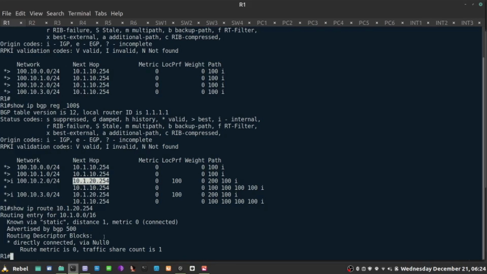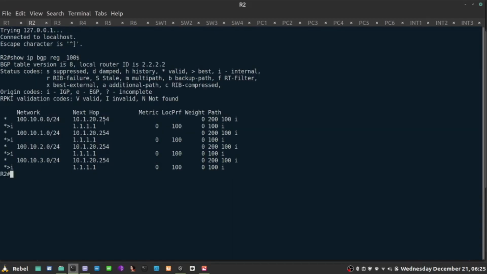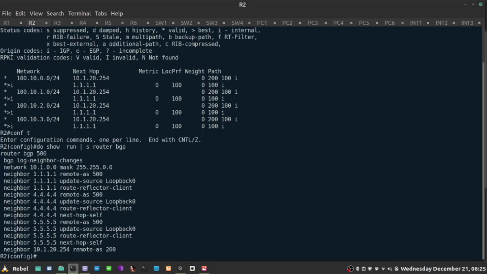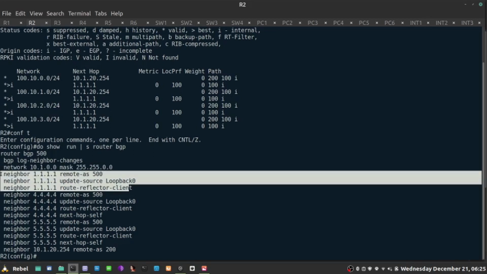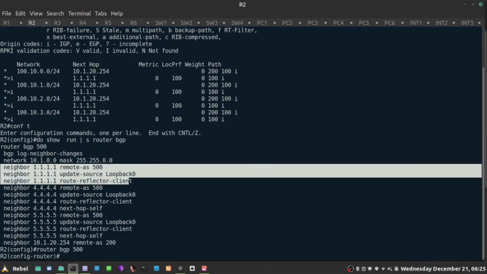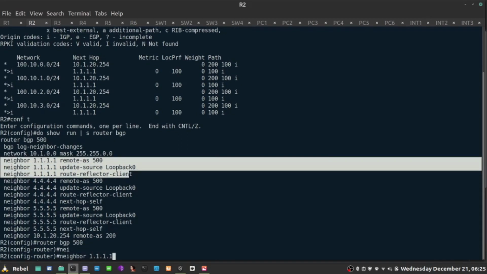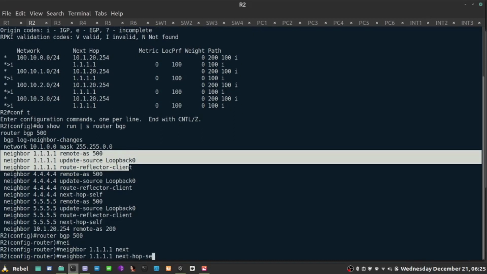It's better actually to do that this way. What I prefer to do, because I'm using a default route to reach that destination, what's better to do actually on R2, where I have a neighbor relationship, so do show run section router BGP. What I'm going to do for my 1.1.1.1, I'm going to use the next hop self command. That's what's missing here. Okay, let's fix that real quick. So router BGP 500, neighbor 1.1.1.1 next hop self. I prefer that kind of thing.